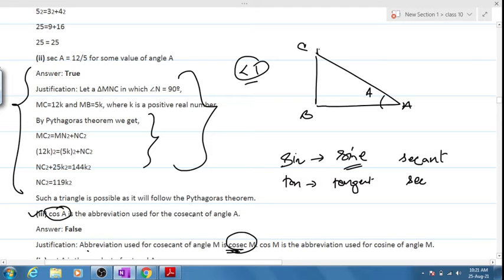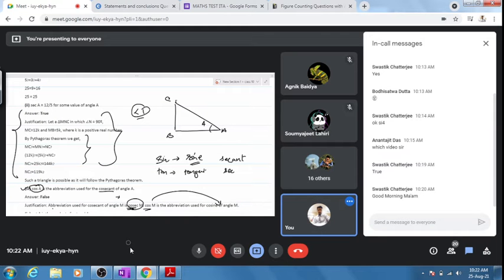Please write the justification: cosecant is for cosec and not for cot. That's it. Okay? And cos is the abbreviation for cosine. Is it clear? Only in cos we have such problems because it doesn't go with the pattern. Understood? Clear, sir, everyone? Yes, sir.